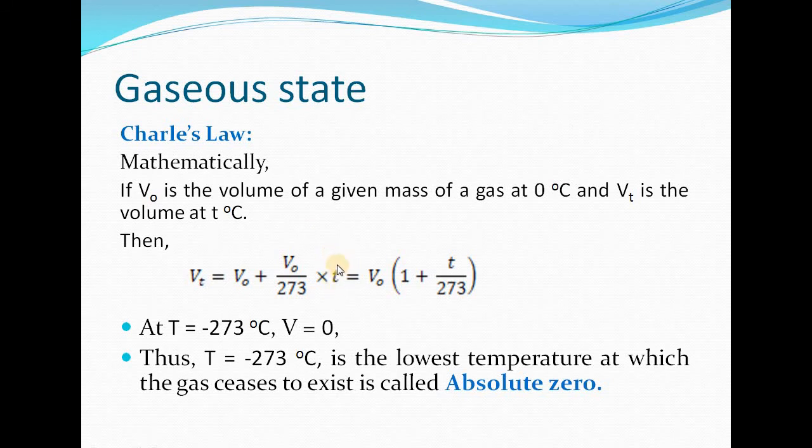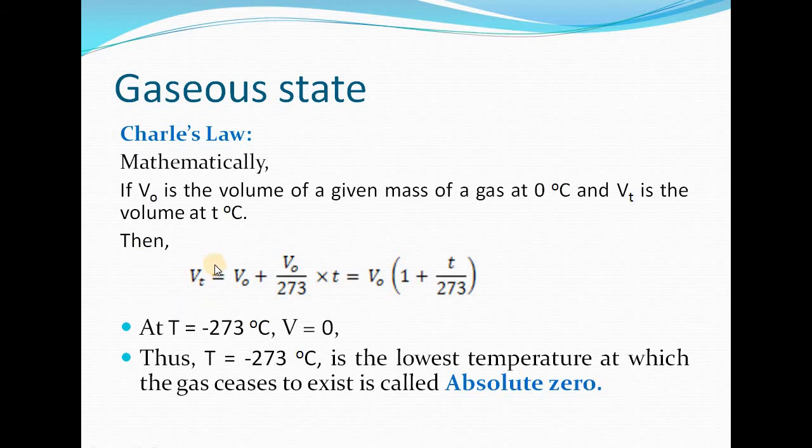and T is the temperature at which we want to know the volume of the gas, according to Charles' law, Vt will be equal to V0 plus 1 by 273 into volume at 0 degrees Celsius, which is V0, into T. So what we are getting here is Vt equal to V0 into (1 plus T by 273). This is according to Charles' law.